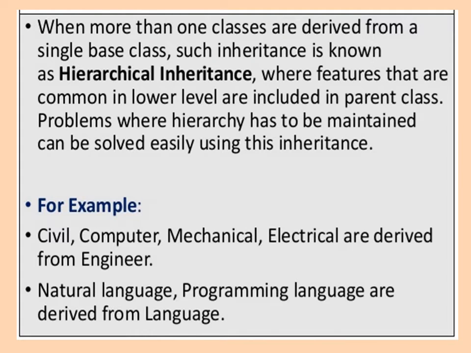Now we see in detail what is a single inheritance. In single inheritance there exists a single base class and a single derived class. It is the most simple form of inheritance. Okay, means what? Only one base class and only one child class. It is a single inheritance. In a diagram, class A, class B. Class A is the parent class and class B is the child class. Or we can say that class A is the base class from which class B is the derived class.